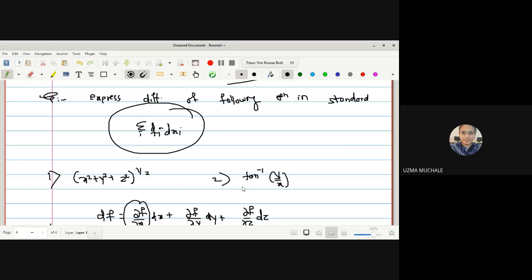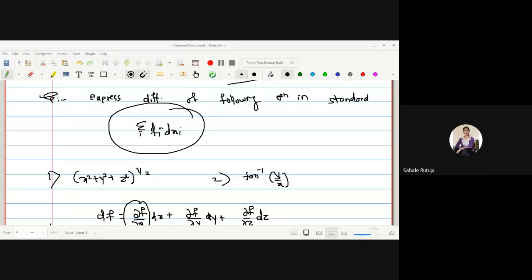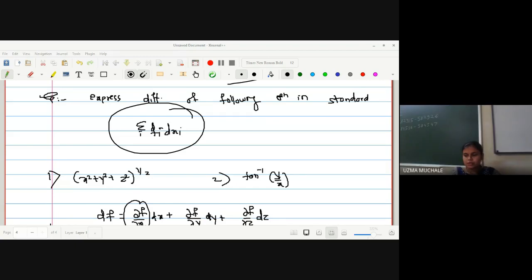Yes, can anyone tell me the answer? What is the derivative of tan inverse? It is 1 upon 1 plus x square. In place of x square, here we have y by x, so you get 1 upon 1 plus y square upon x square. And the derivative of y by x also you have to write down.